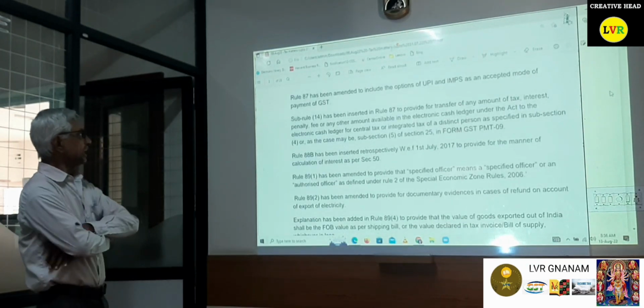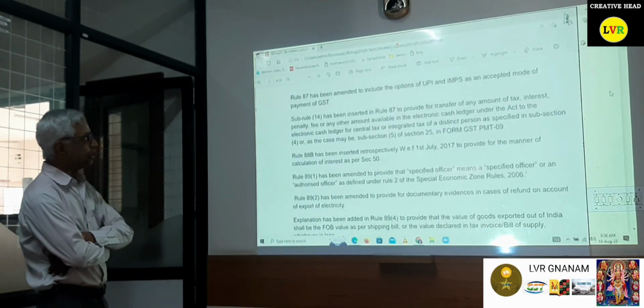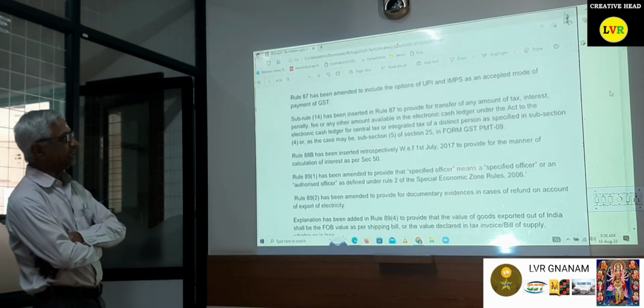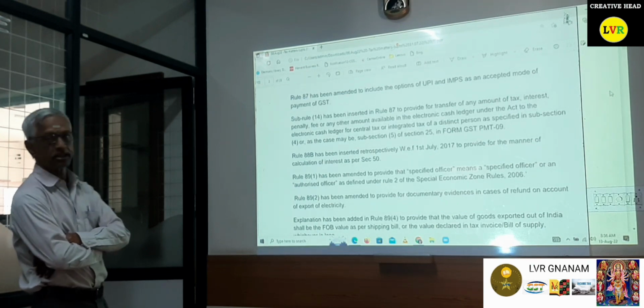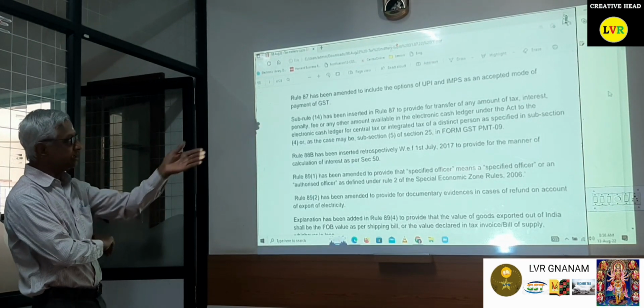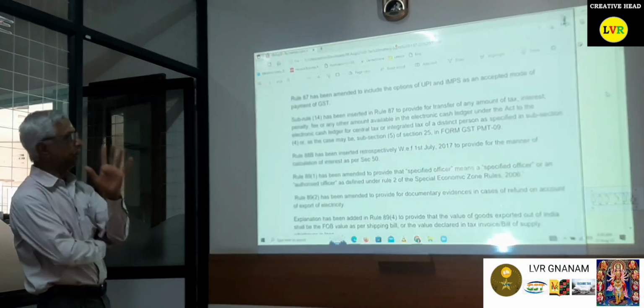Then Rule 87 has been amended to include UPI and IMPS as accepted modes of payment of GST. So under GST, in these two ways you can make the payment also.